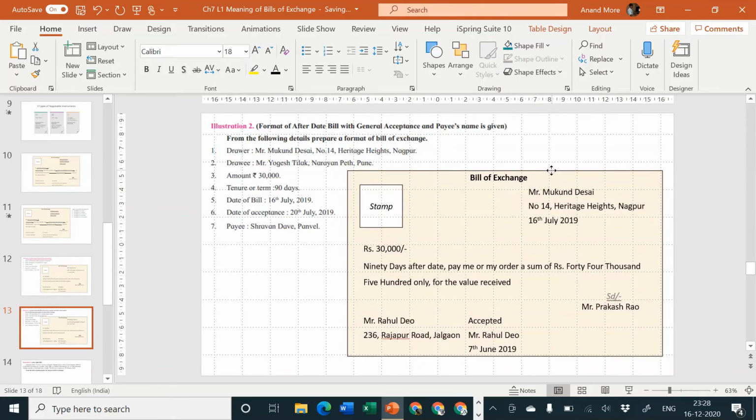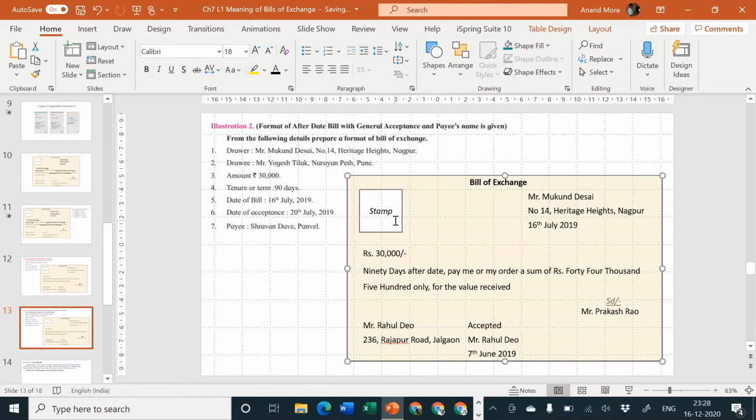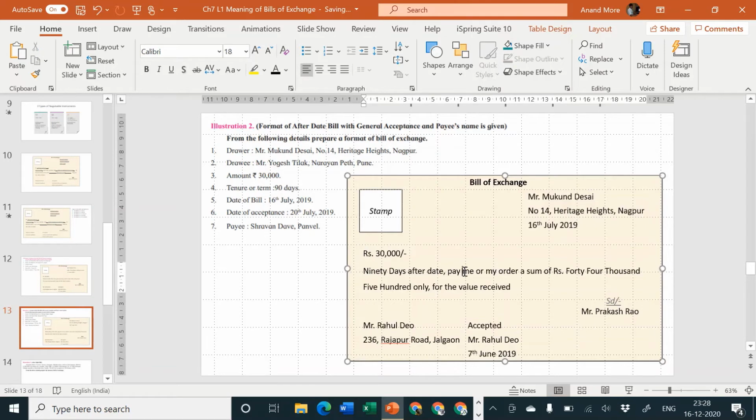If nothing is mentioned, we always assume that the bill is after sight. After date. So we are considering 90 days after date. Pay not me. Pay whom? Pay Mr. Shravan Dave, comma, his address Panvel, comma, or his order, not my order now, or his order, a sum of rupees 30,000. 30,000 only, no 100.